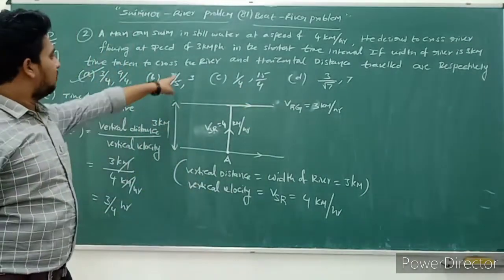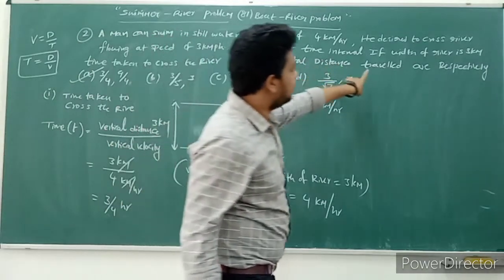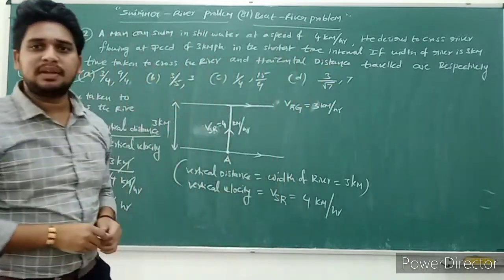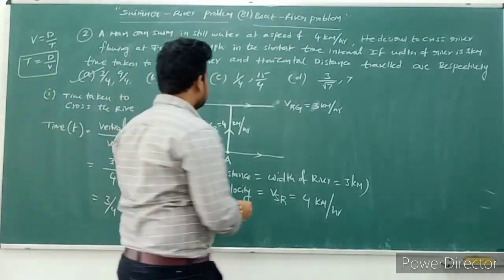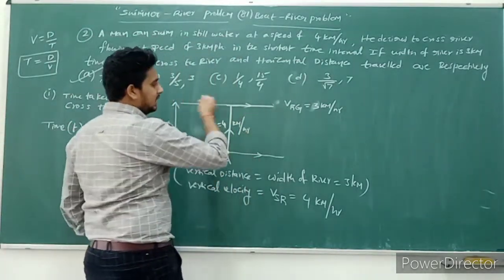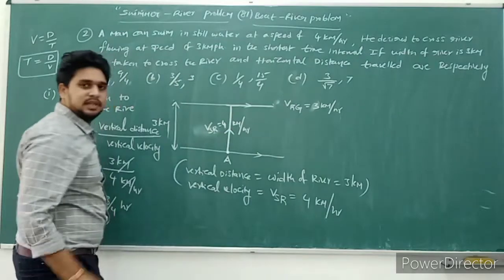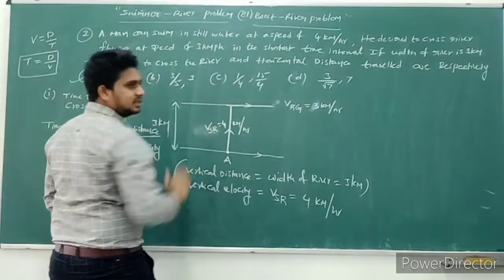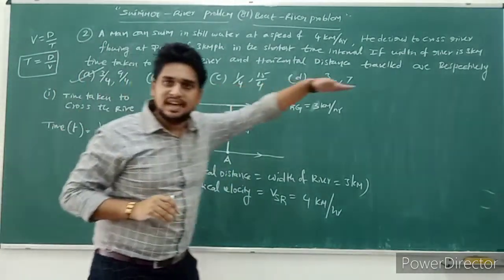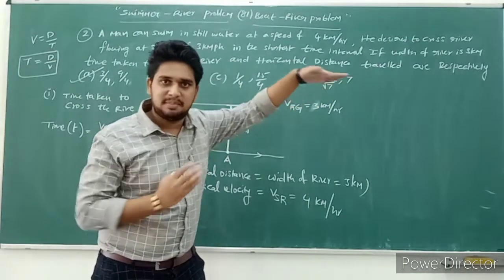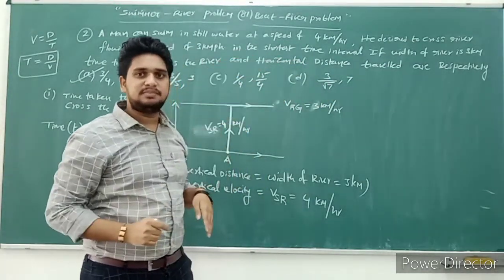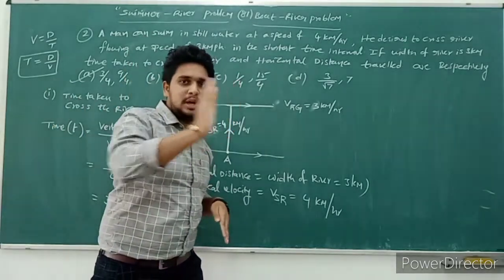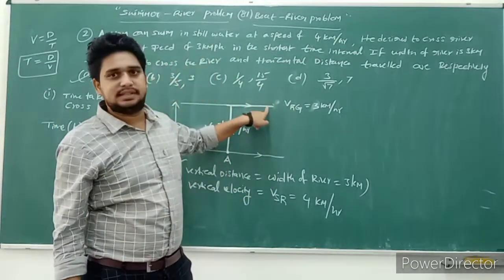And again, what he asked: horizontal distance traveled by the swimmer. Horizontal distance means what? For example, here the river flows in this direction, and the person is swimming in this direction. The person is going to cross the river, moving in this direction. Definitely, the river flow will push the person somewhere.